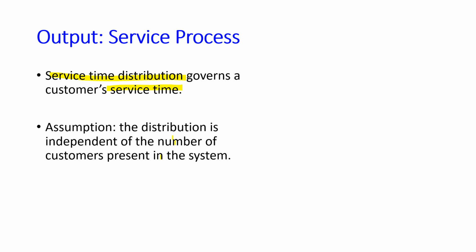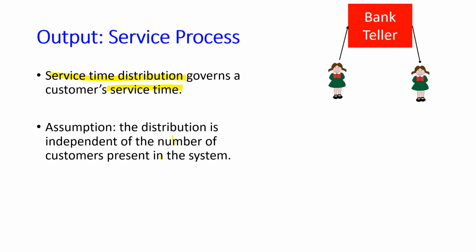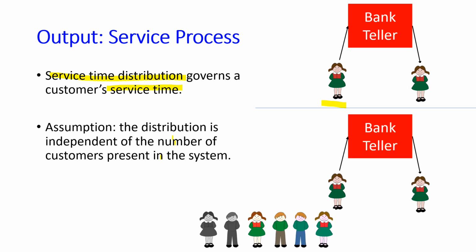So this means that, for example, in the example of the bank teller again, the bank teller will serve a customer with the same service time distribution. For example, if the average time to serve a customer is 3 minutes, then it will stay the same, an average of 3 minutes, regardless of whether just one customer is present in the system or there are so many customers present in the system.